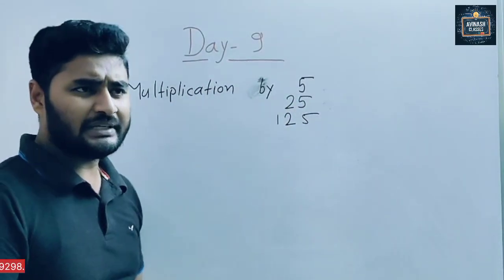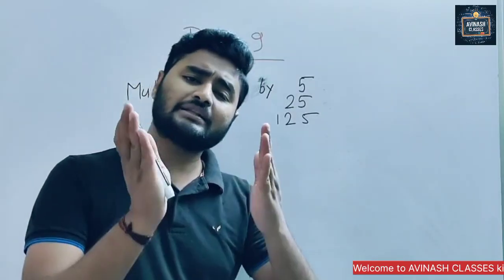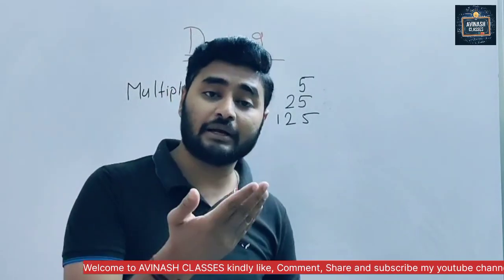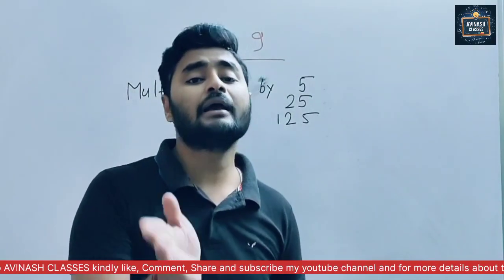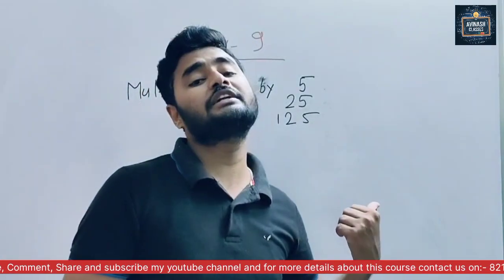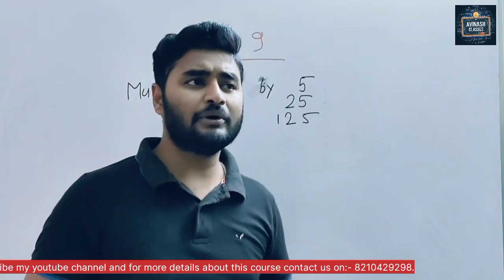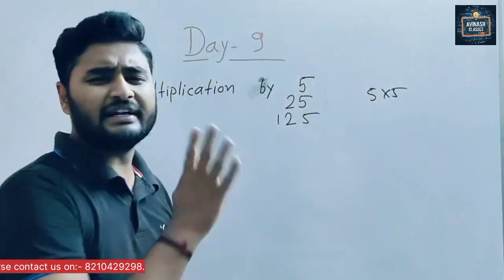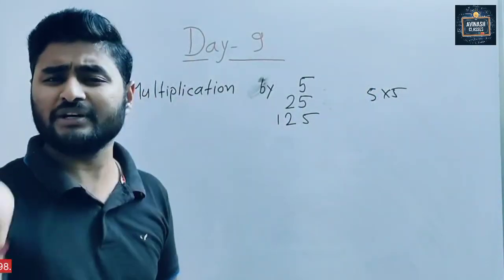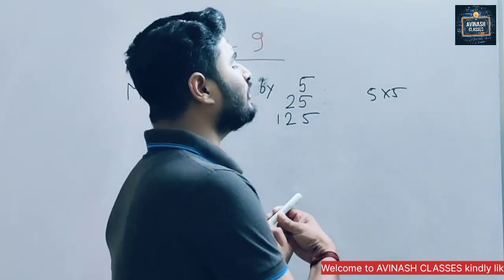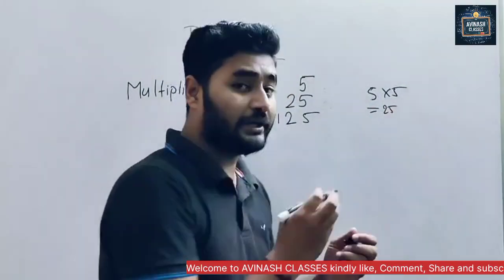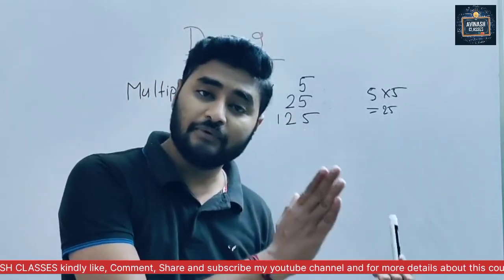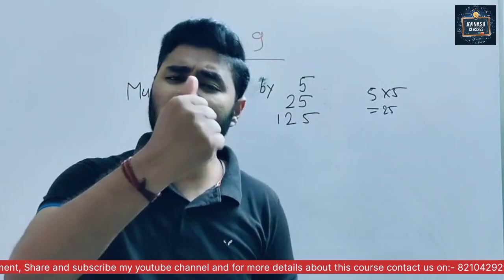Sometimes when you get an easy number, whatever method you know, you go with that method. But sometimes a difficult number comes, a big number comes. At that time, this trick will definitely help you. Suppose we get 5 times 5. Here there is no need for any trick because we know 5 times 5 is 25. So if you feel that a method is easy and you can do it fast, then you can go with that method.